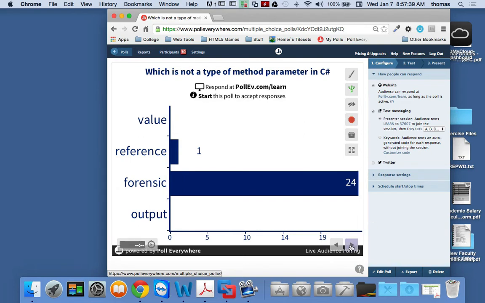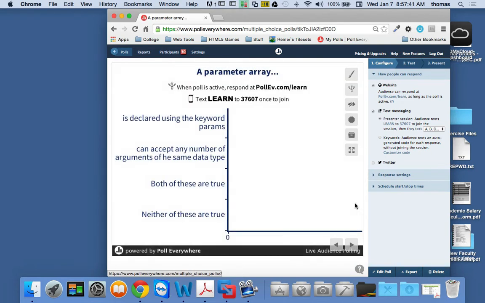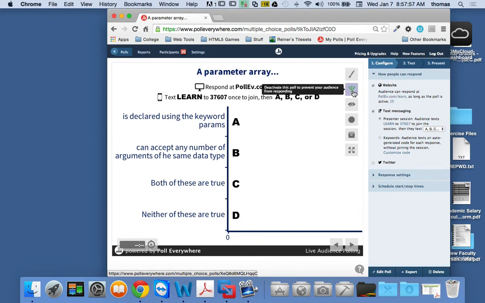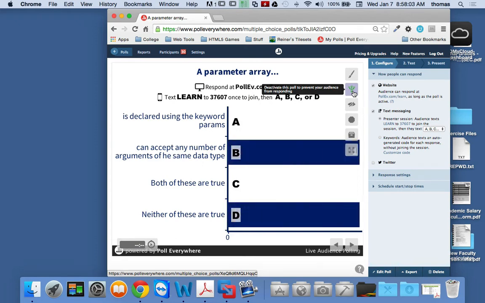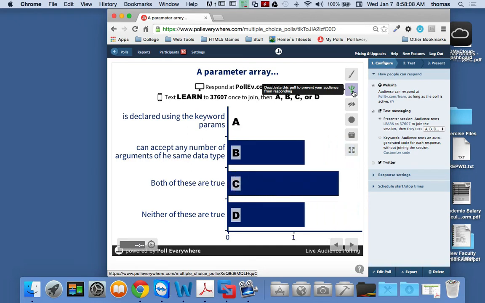And let's go to one more. I think I got one more. This one's more of a serious one. A parameter array, and this is something, if you guys don't know it, it's okay, is declared using the keyword params and can accept any number of arguments of the same data type. I'll put it live right now. Both of these are true, or neither of these are true. Which one would you say is the right one?